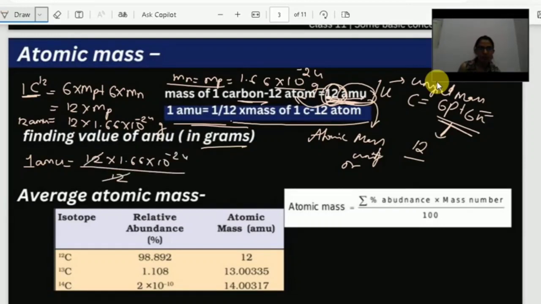So if I solve this, I'm going to get the same value. What is this? 1.66 into 10 power minus 24 gram. So what did I get to know now? One atomic mass unit is equal to the mass of a proton or neutron. Correct? Okay.